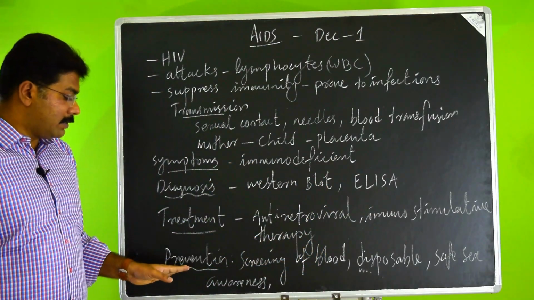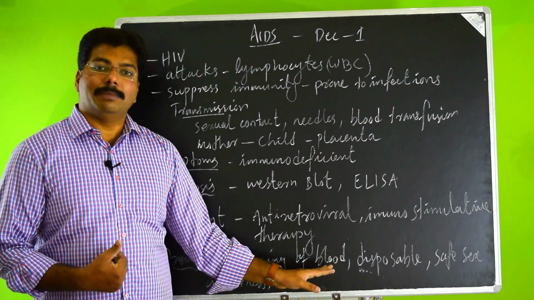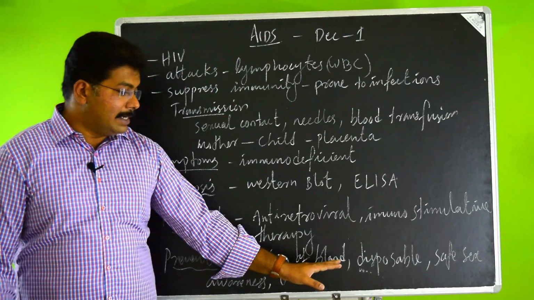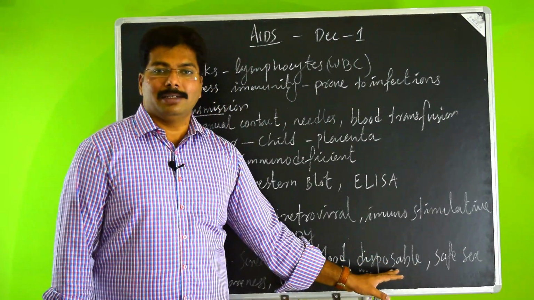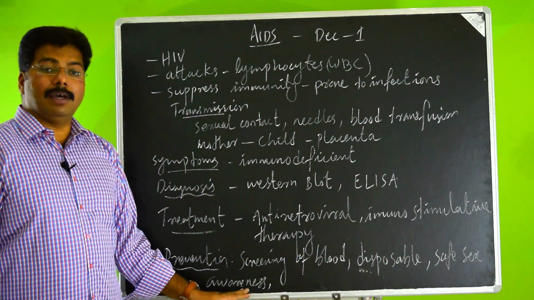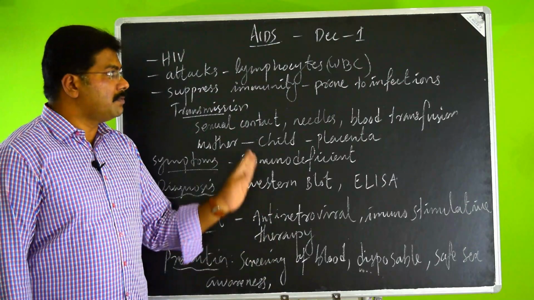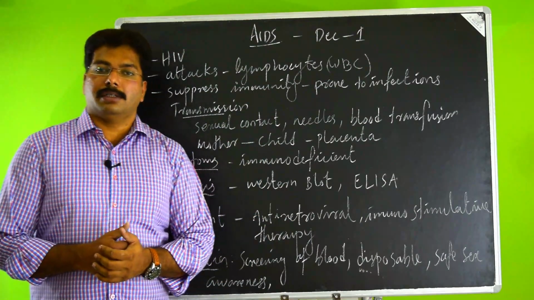Okay, coming to the next one, how can we prevent it? Screening of blood before blood transfusion, usage of disposable needles and blades, safe sex practices, and awareness among the people. All these can bring down the count of HIV or AIDS in our society.